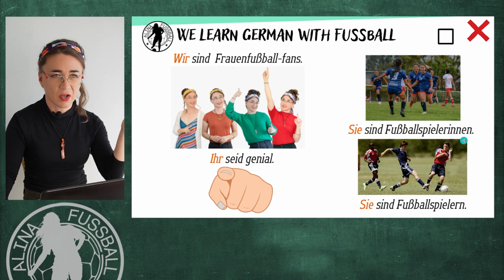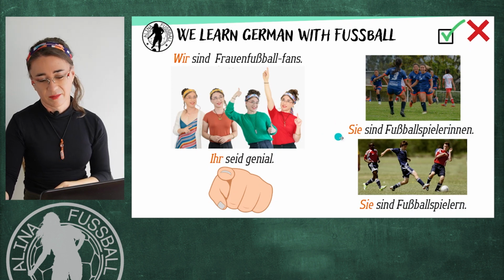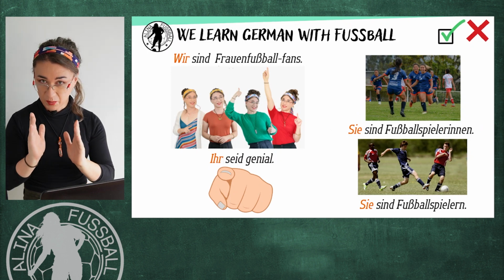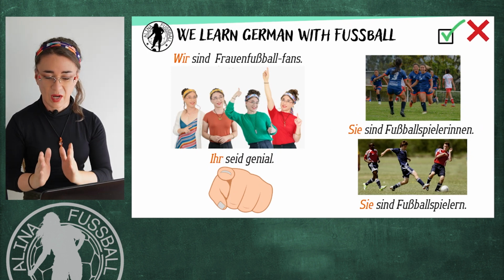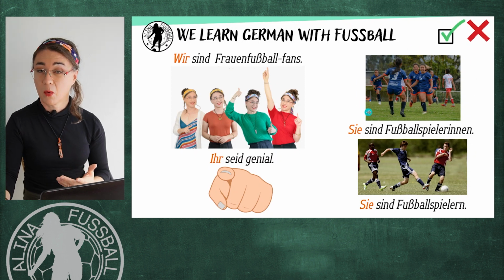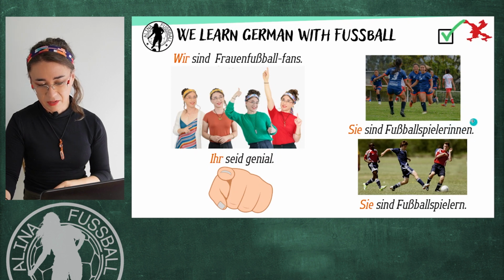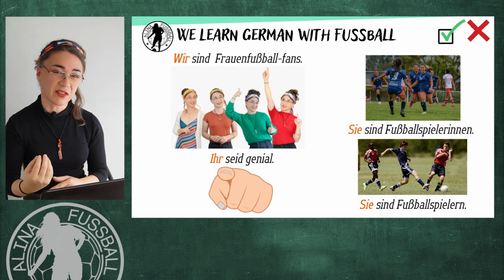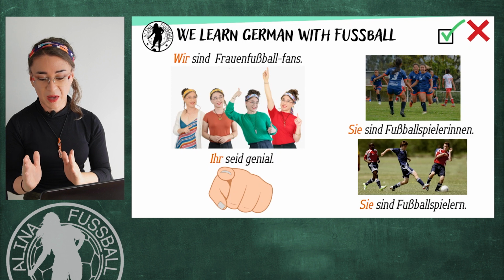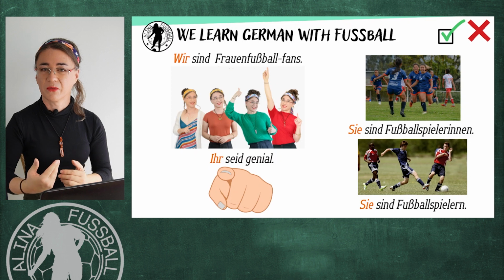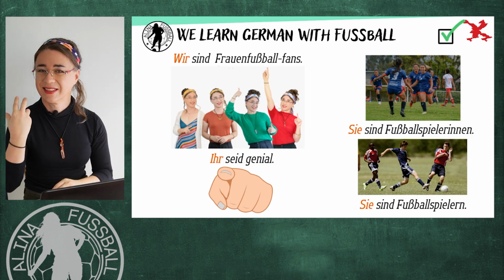Now, notice that we have sie repeated 2 times, but notice that the word that describes the pronoun finishes in a different way. This is a profession. This word describes a profession. In the picture that I'm showing you here, we have women, and notice the ending of the word. So sie sind Fußballspielerinnen. And here we have men. For both genders we use sie. Sie sind Fußballspieler. No matter the gender in plural, when we refer to a third party, we use sie.